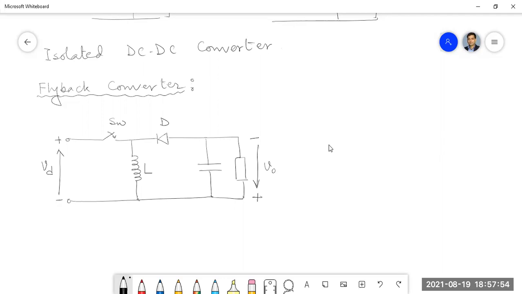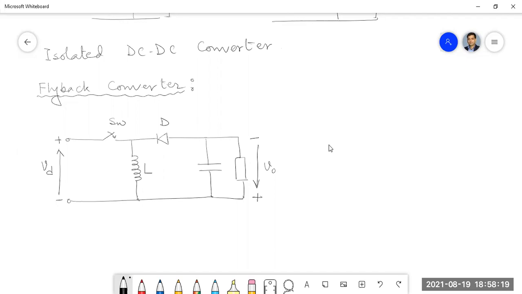When I discussed the transformer, I told you that in some applications the transformer is used only for giving isolation, and that is called an isolation transformer. So here also, we will use some sort of transformer in the circuit. That is our objective.